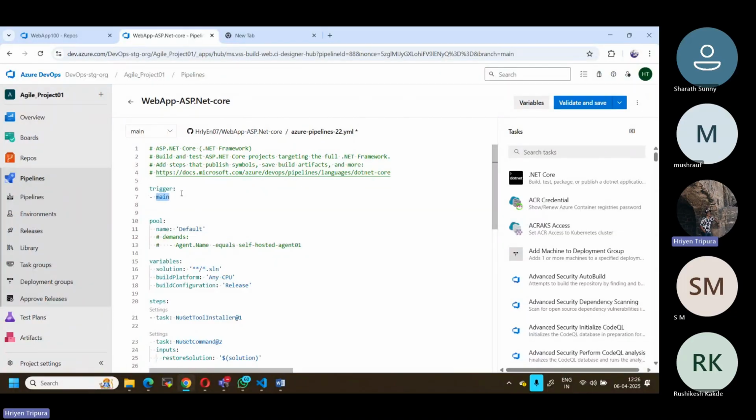So in our case, the pipeline is automatically triggered and starts running. Then the continuous integration phase runs automatically, and continuous deployment too, because we have set up automatic deployment in the release phase.